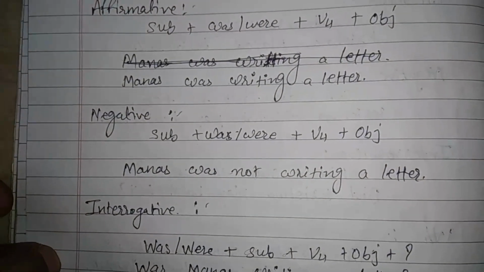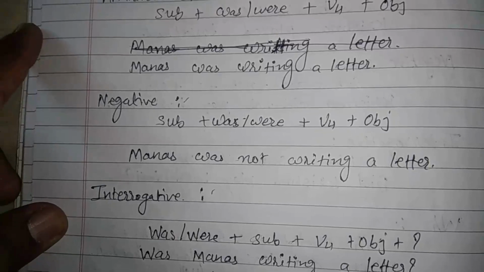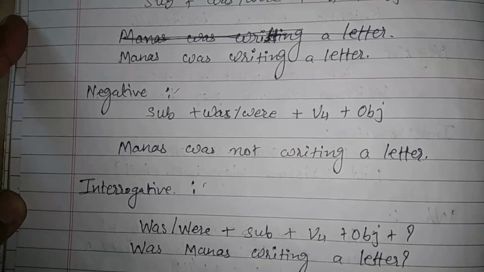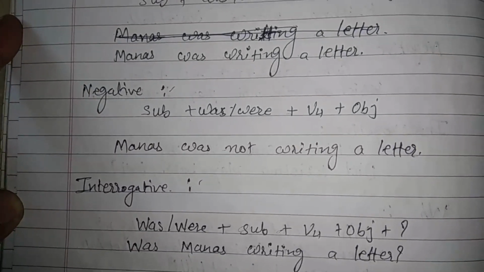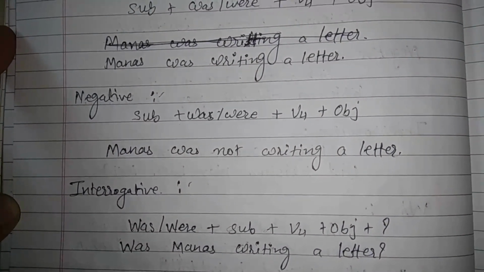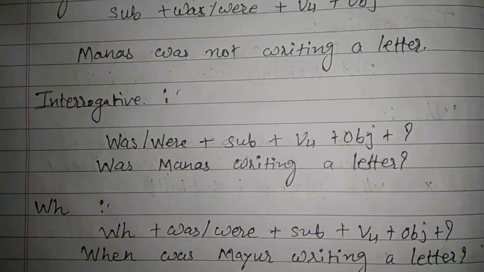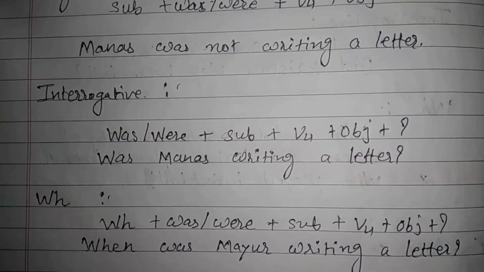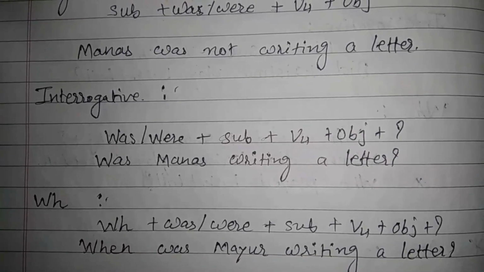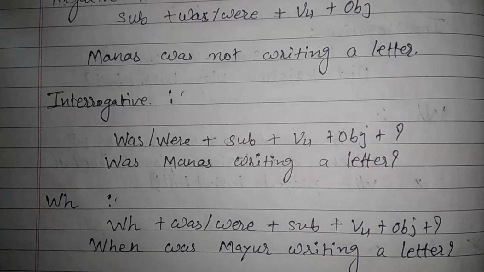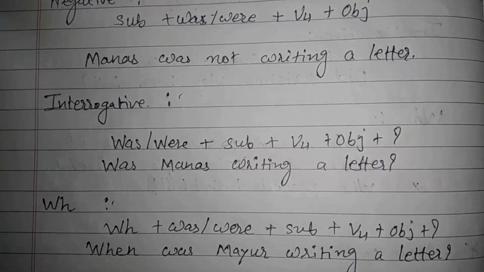Negative sentence: subject plus was/were plus not plus V4 plus object. Example is, Manas was not writing a letter. Interrogative sentence: was/were plus subject plus V4 plus object plus question mark. The example is, was Manas writing a letter?